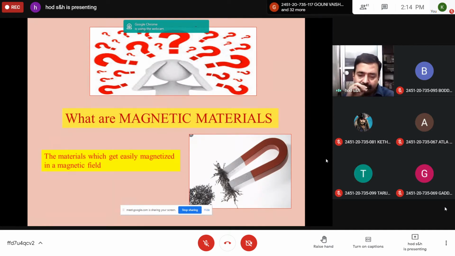Iron powder is also easily magnetized and strongly attracted. The property of attracting substances with some force is called magnetism, and the materials exhibiting this property are called magnetic materials.